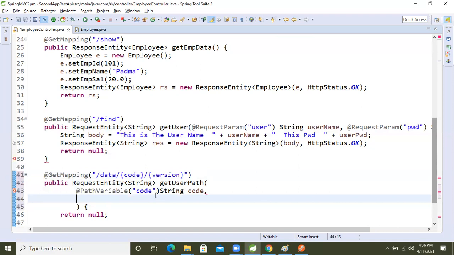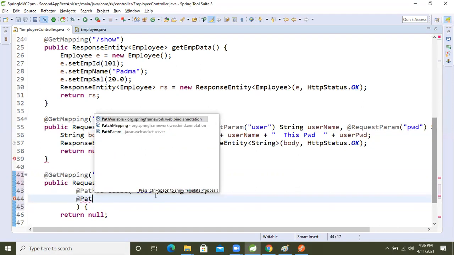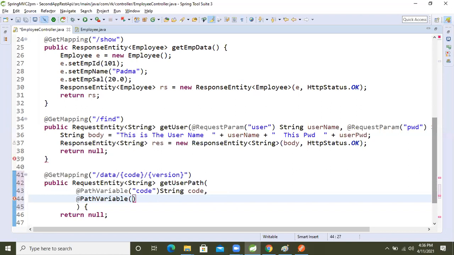One more, version also, right? @PathVariable again. Inside that argument, version also. Just I'm taking String.